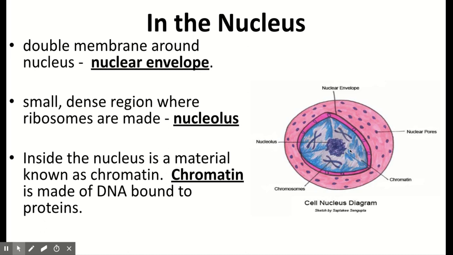Within the nucleus, we can see this nucleolus, which literally means small nucleus. So it's a small dense region on the inside of the nucleus that is in charge of making ribosomes. So the ribosomes will also fit outside the nuclear pores and they'll go to something called the rough endoplasmic reticulum that we're going to talk about later in this video.